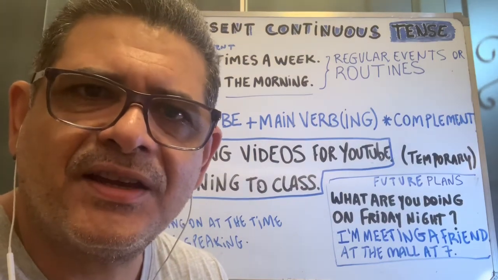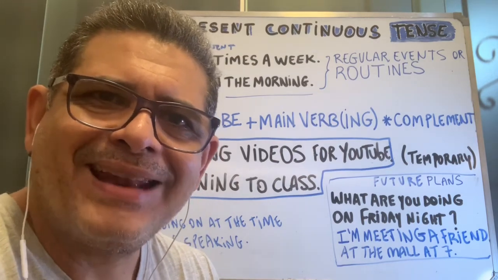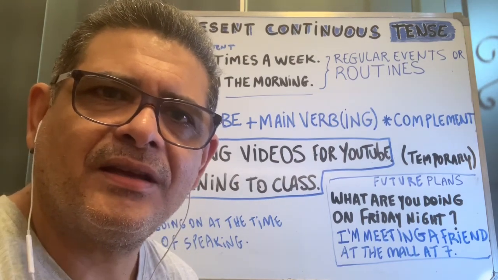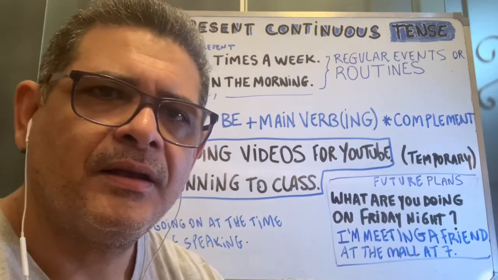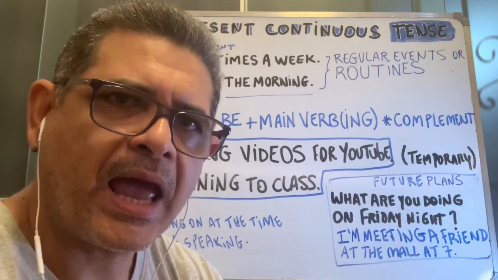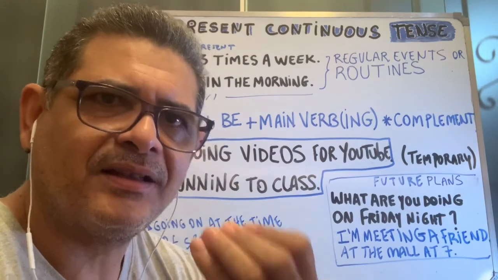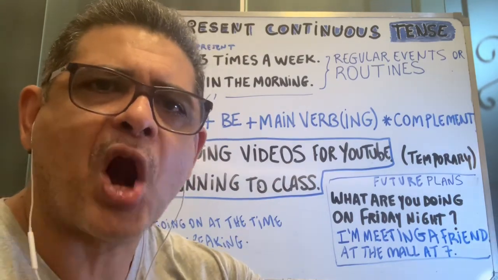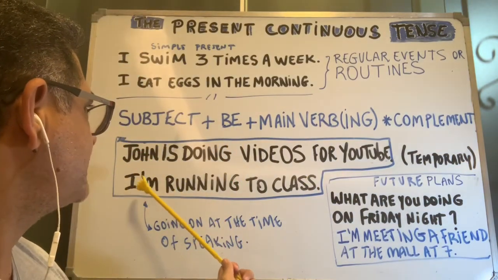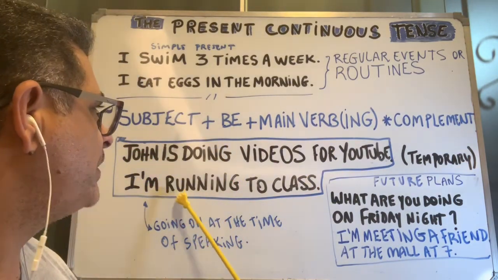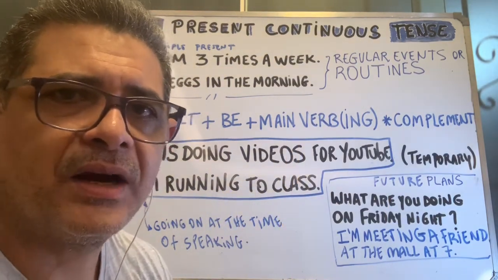Another characteristic of the present continuous is that it describes an action that is happening, is going on at the same time I am speaking. So I am speaking and the situation is in progress. Again, the structure is subject, be, the main verb plus ing, and an object or a complement.